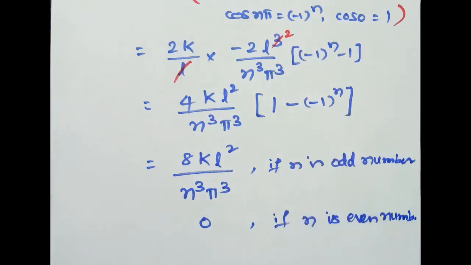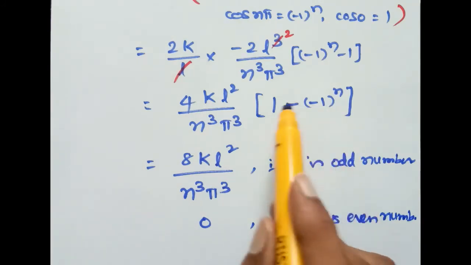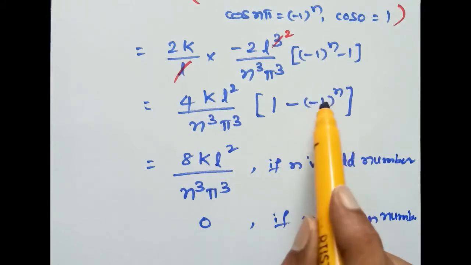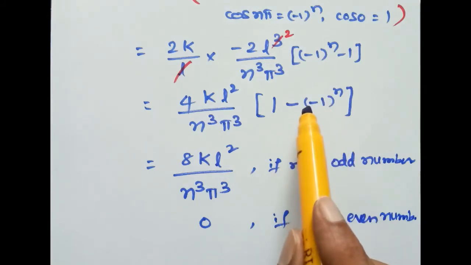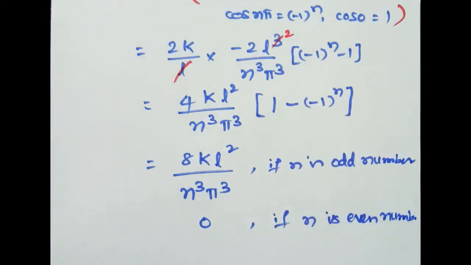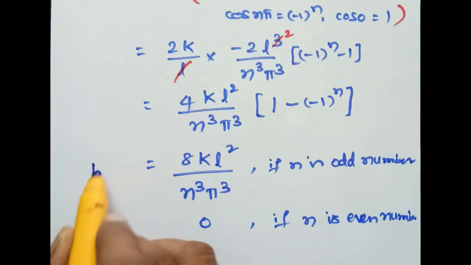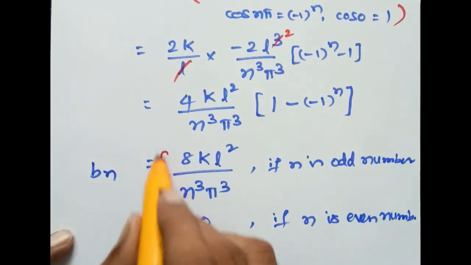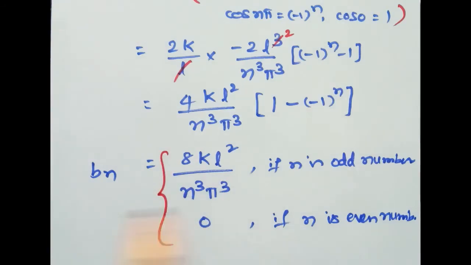Since n is odd number, this is negative into negative, plus. If it is even number, positive into negative, negative. So that becomes 0. So this is our Bn value. Bn is equal to 8k L square by n cube pi cube if n is odd number, for 1, 3, 5 and so on.